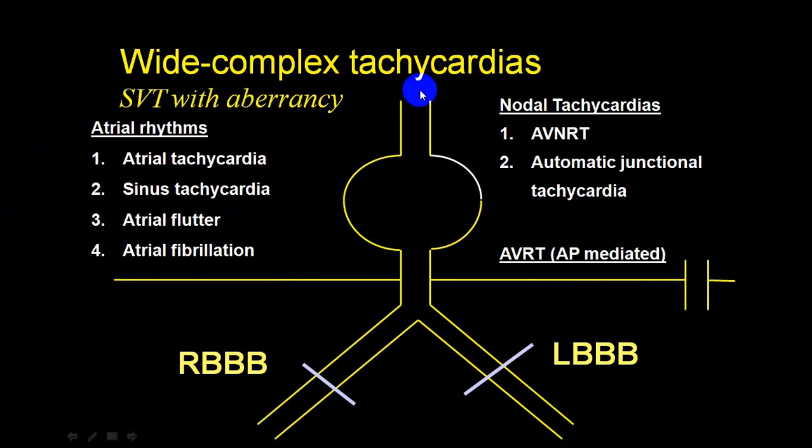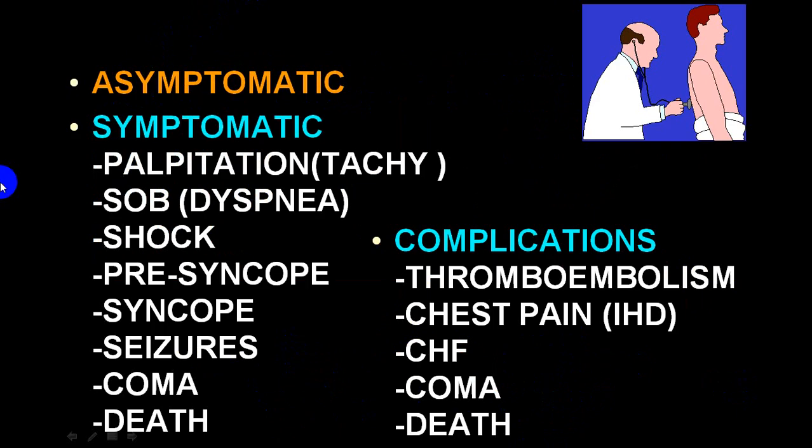So this is wide complex SVT with aberrancy, and this is nodal tachycardia or AVNRT. This is AVNRT or this is AVRT. But when any one of these is having simultaneously left bundle branch block or a right bundle branch block or a left anterior hemi block or left posterior hemi block, it will produce wide QRS complex tachyarrhythmias. So that we call an SVT with aberrancy. So that we'll be talking about separately.